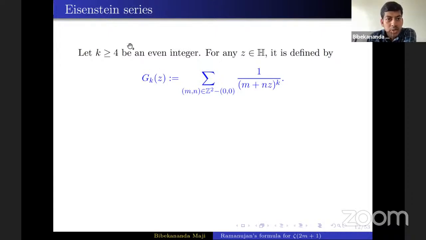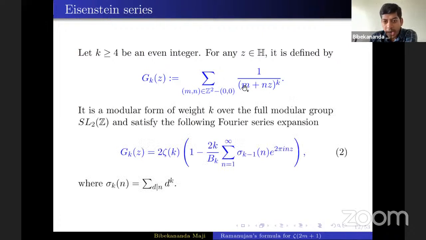Okay, now let me talk about Eisenstein series. Let k greater than or equal to 4 be an even integer, and z any point in the upper half plane. Then this series is known as the Eisenstein series, where m and n run over the integers, except that they are not simultaneously 0.